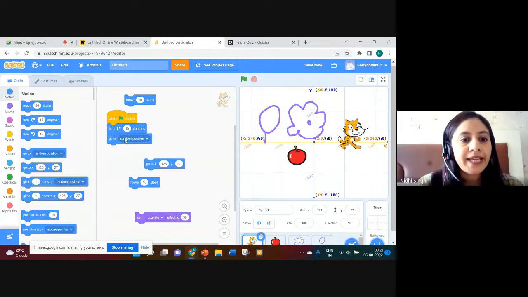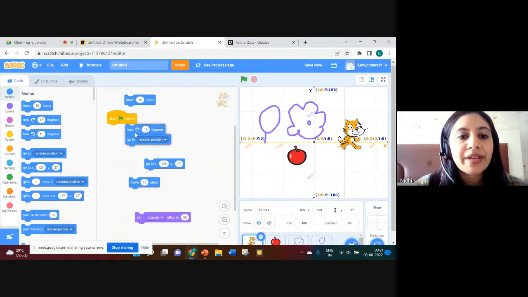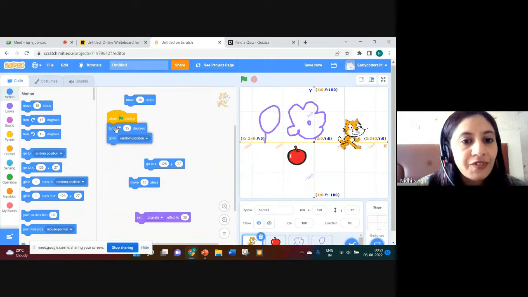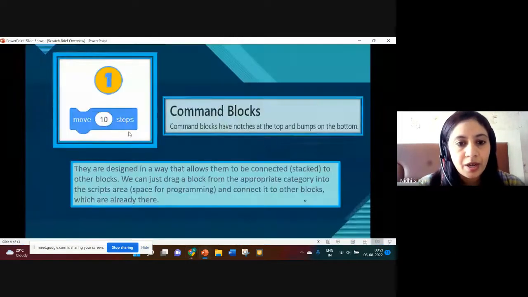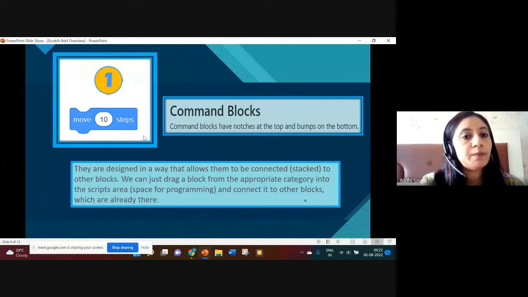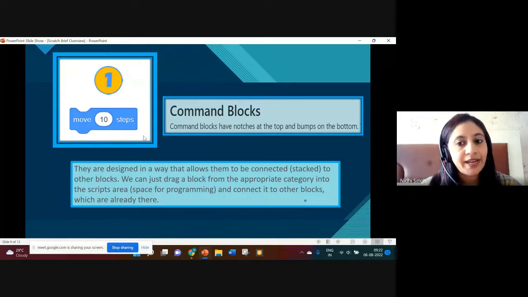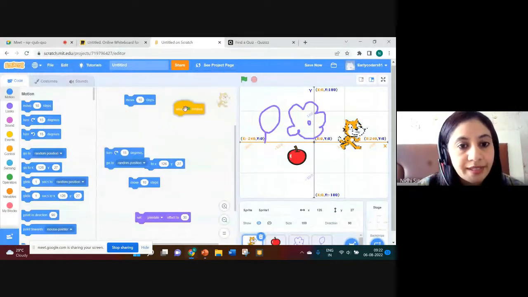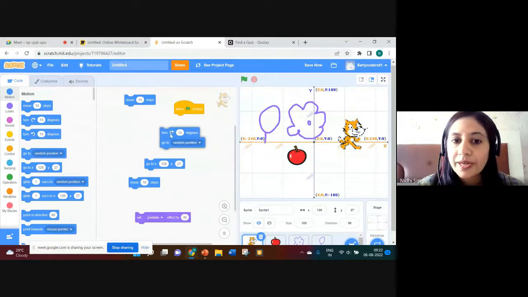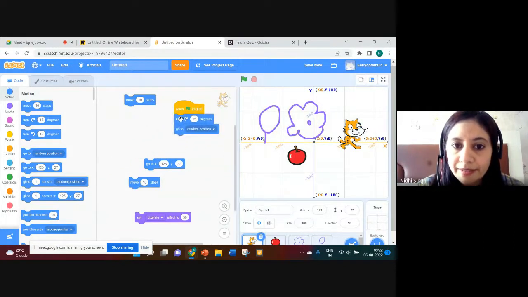They can't be your first block in any script. But these are basically commands which we can join to the event blocks to make our script run. So we can just drag the blocks from the motion blocks category into our script area, and we can connect them to other blocks which are already there. So this block is already there. To make my script work, I will just snap them together.